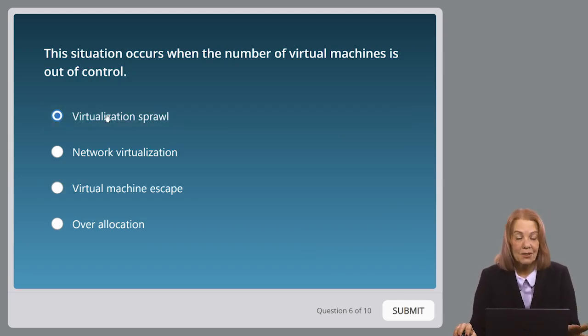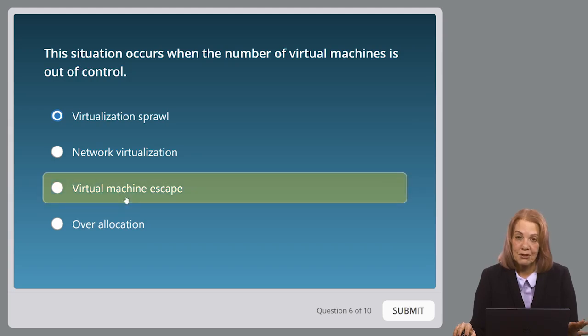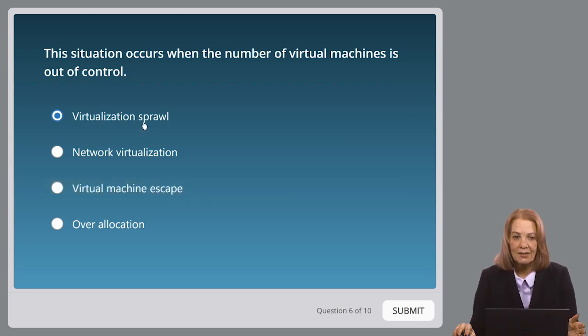Now, the other big concern we have with virtualization is virtual machine escape. And that's when the VMs and the host device can communicate, and that should never happen. But the situation that occurs when we've got too many virtual machines out of control, we're not managing them well, that's going to be virtualization sprawl. We're going to check it, but I'm pretty sure that's correct.